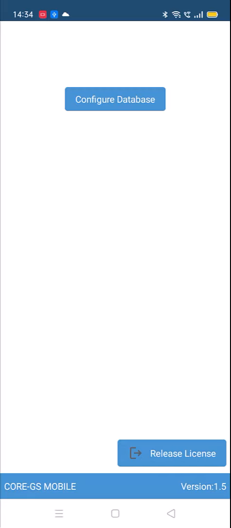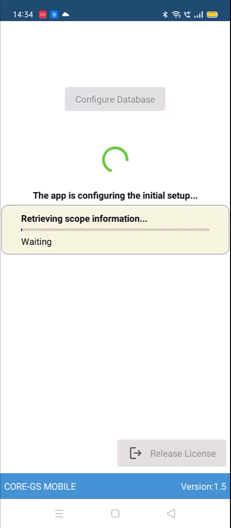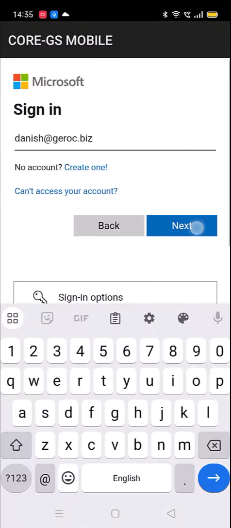Click Configure to start syncing data from the desktop application. If you're not logged in with Microsoft Entra, you'll need to enter your Microsoft credentials to begin the sync.